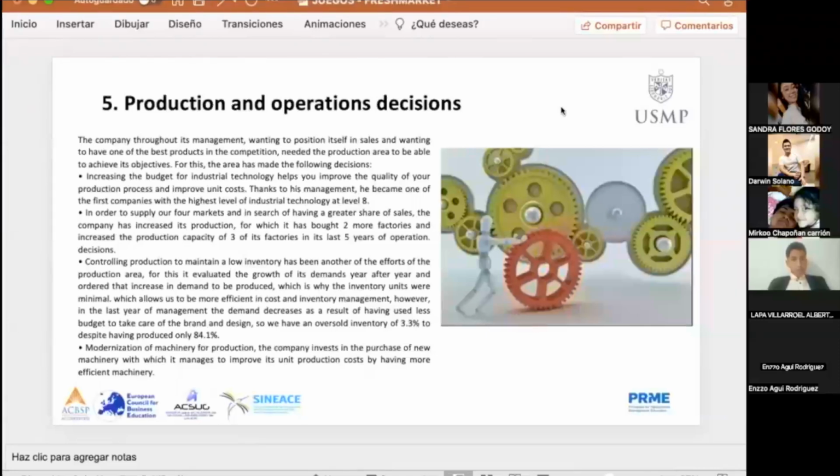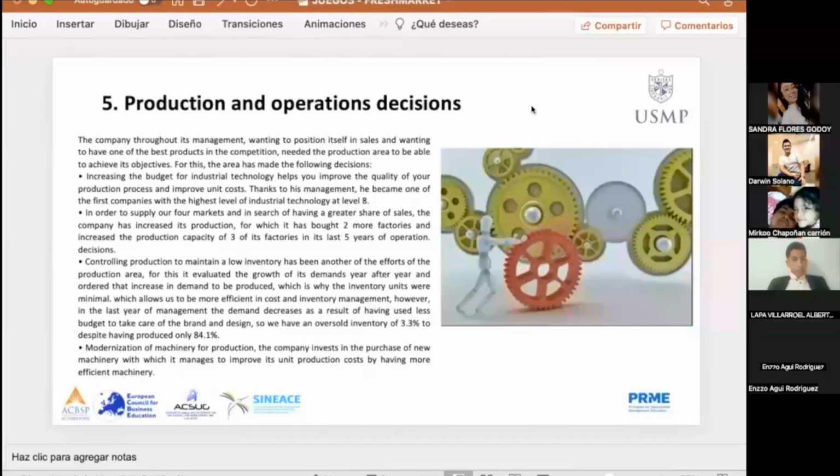Increasing the budget for industrial technology helps improve the quality of the production process and improve unit costs. Thanks to this management, it became one of the first companies with the highest level of industrial technology, at level 8, in order to supply the markets in search of a greater share of sales.